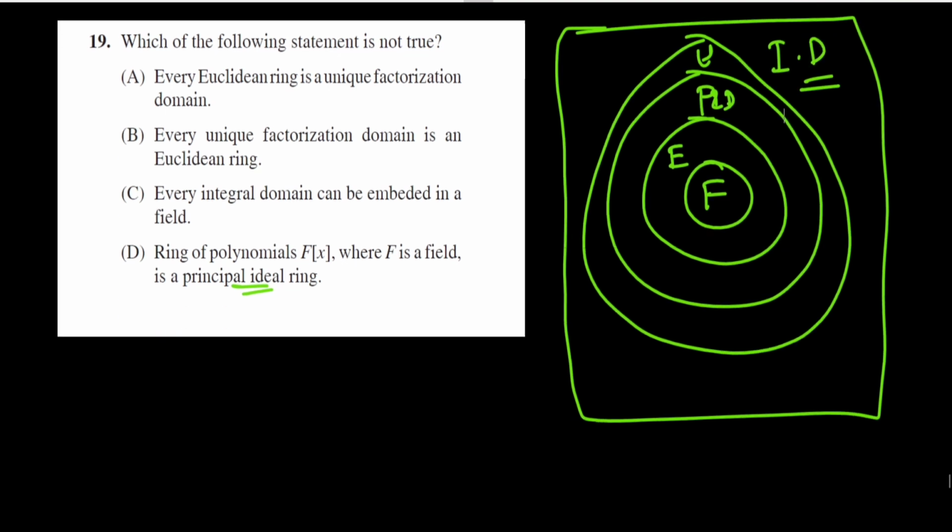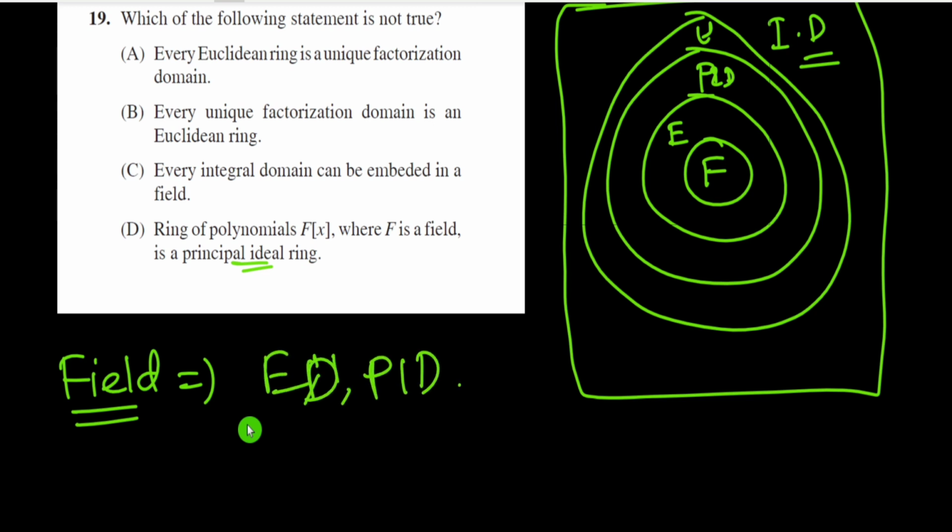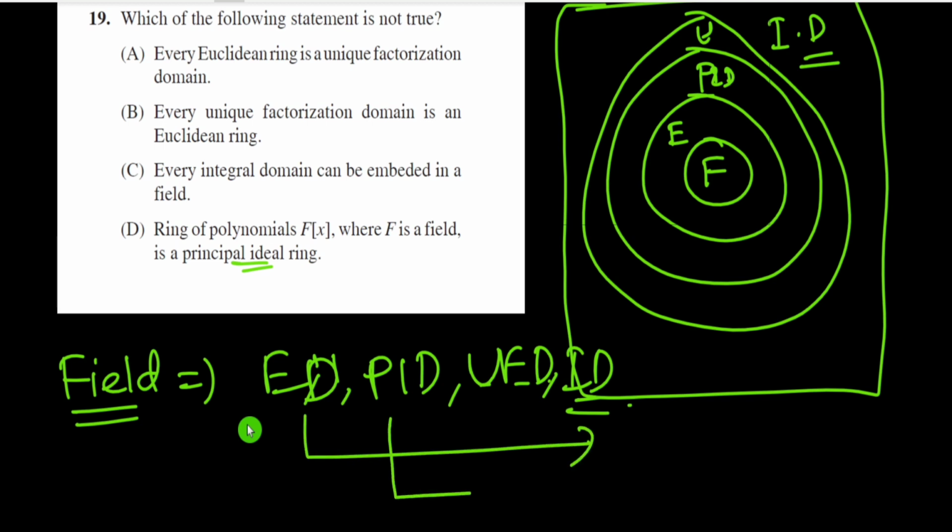Now field implies all of these: ED, PID, UFD, ID, and so on. And ED implies the rest, PID implies the rest, UFD implies the rest.